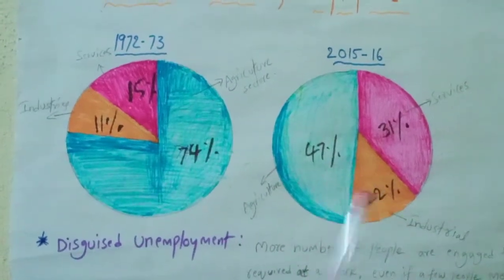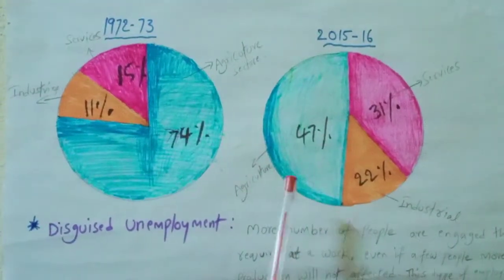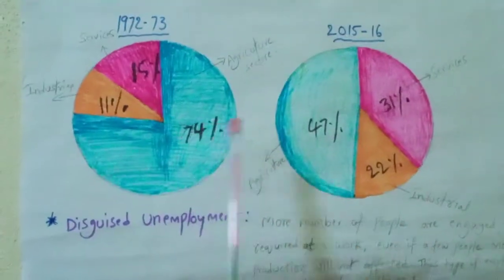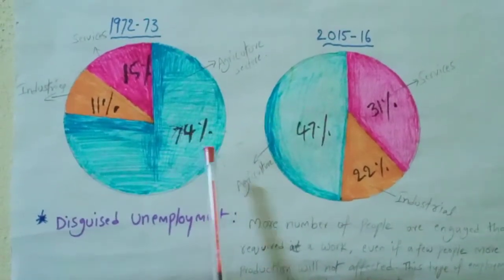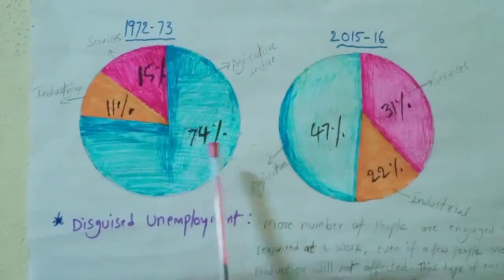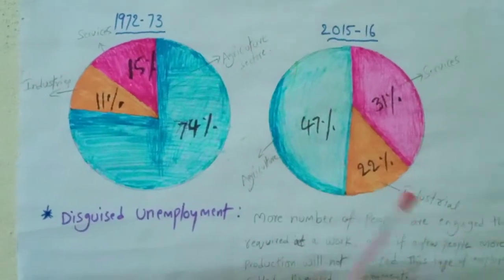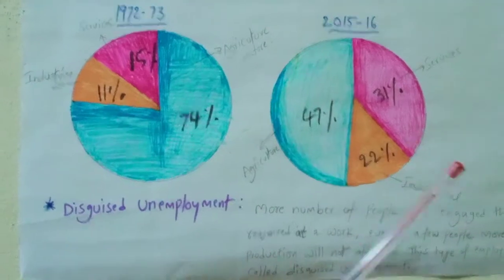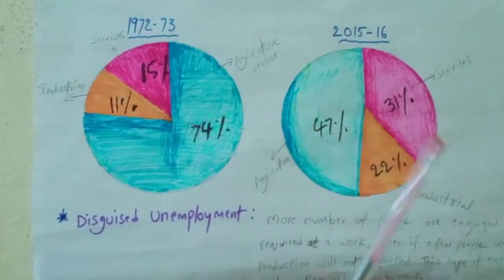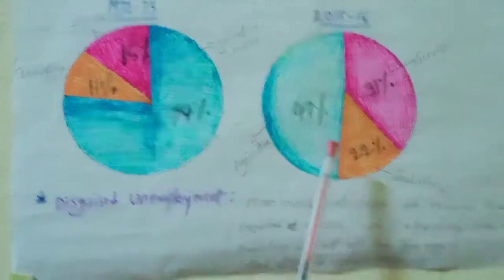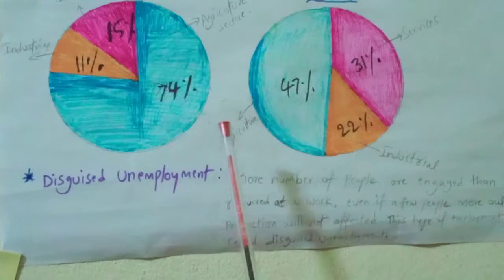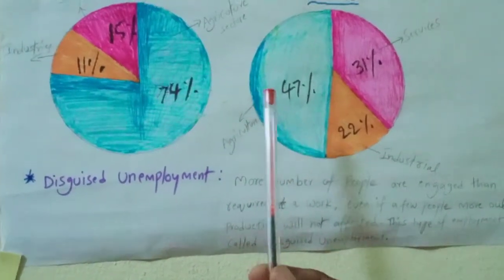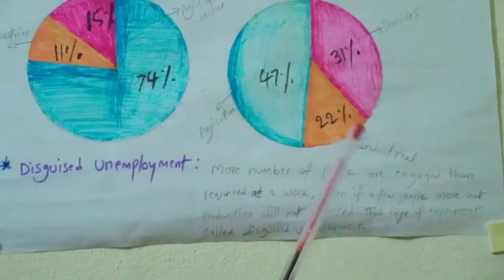This is the source of employment provided by these three sectors in different years, but even though the share in GDP decreased, a lot of decrease happened in the agriculture sector, it still provided so much employment in our country in 2015-16 also. So you can understand that in India so many employment resources are in the agriculture sector.